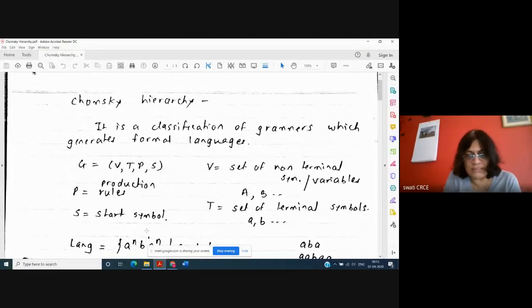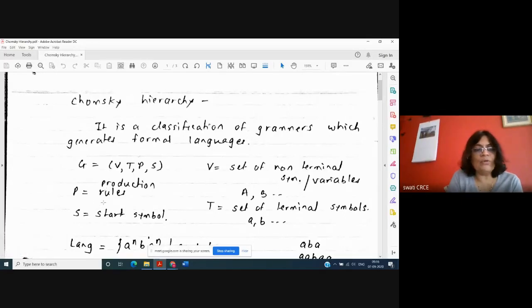We will see this with the help of an example. Capital T is a set of terminal symbols, and terminal symbols are represented by small case letters. So whenever we see small a, small b, small c, we understand that this is a terminal symbol. And when you see capital letters A, B, C, X, Y, Z, U, V, W, we assume that it is a variable. Okay.